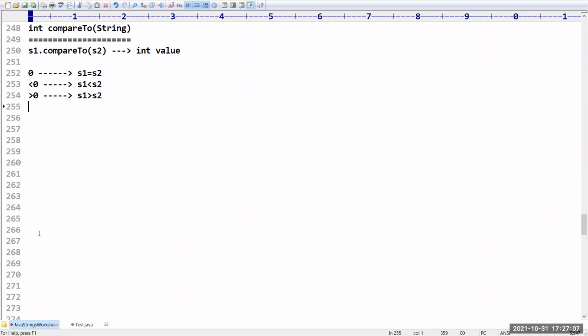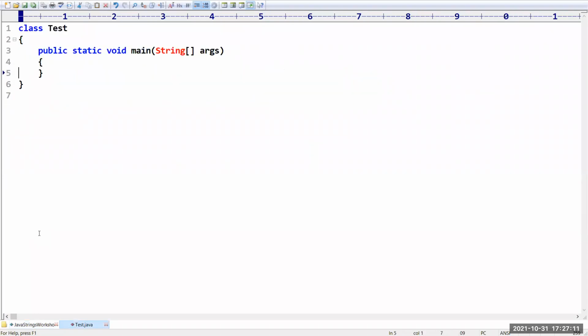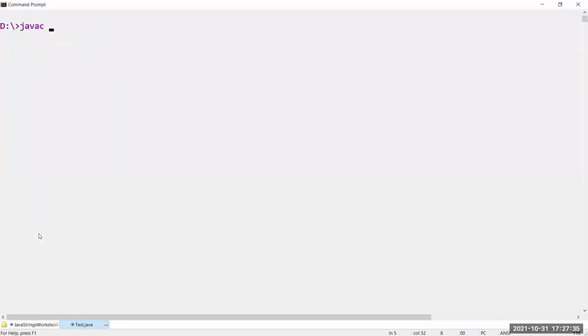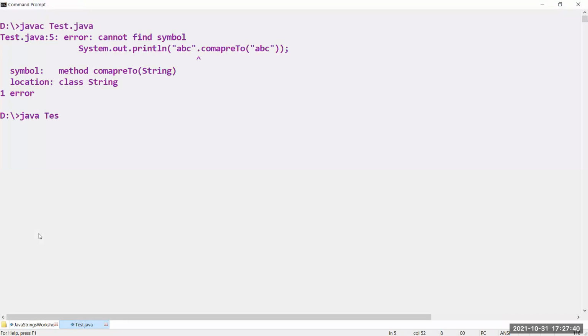Okay. Now, I will take one small example so that you people will get clarity. I'm taking System.out.println of ABC.compareTo, and I want to compare with ABC itself. Both the strings are same, right? Now see what answer we are going to get. I am taking test.java, javac test.java, one minute.